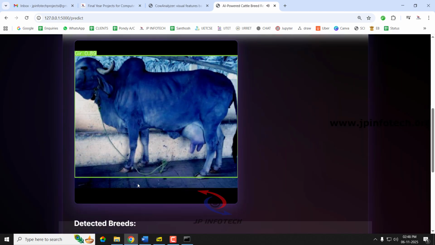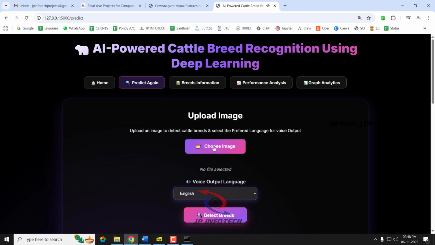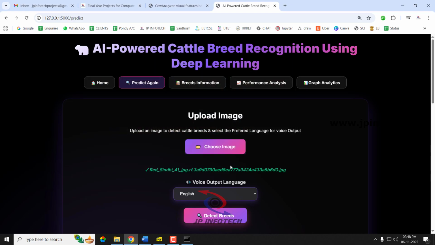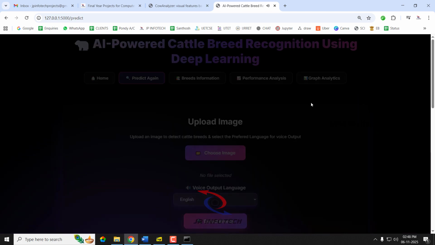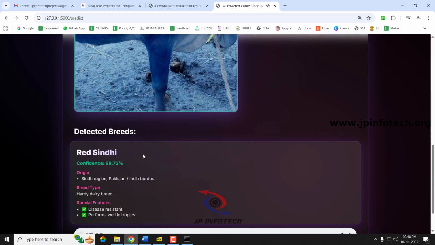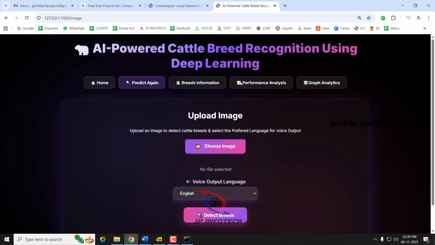Gir, origin, Gir forest region. It has given a wrong result now. Let us choose another image for this class. Red Sindhi, origin, Sindh region. Now it has printed correctly as Red Sindhi. Now let us go to the next class.